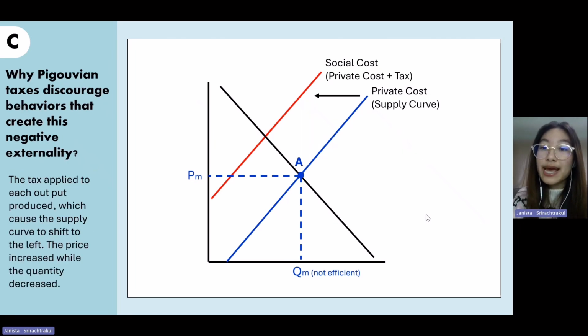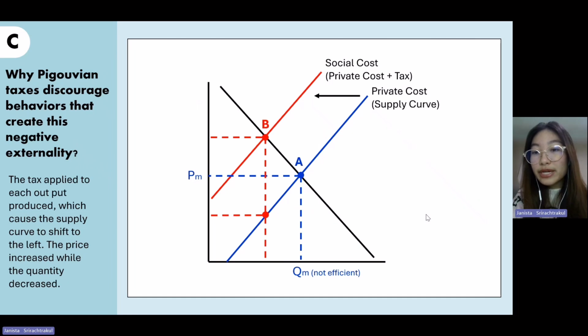And why can Pigovian tax discourage behavior that creates negative externalities? I can use this graph to explain. After tax implementation, the socially optimum point would be at point B. You see that the optimum price, which would also be the price for consumers, is higher. Also, the producer will receive less, since the quantity demanded decreases to the optimum quantity. In other words, the pollution decreases.